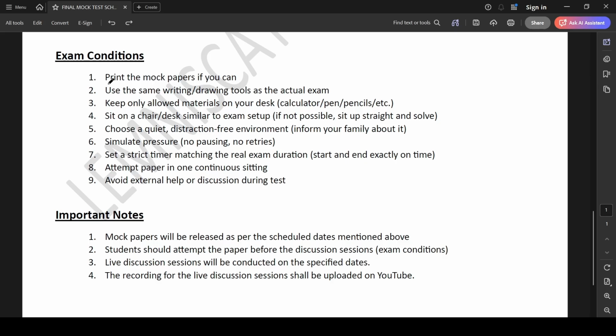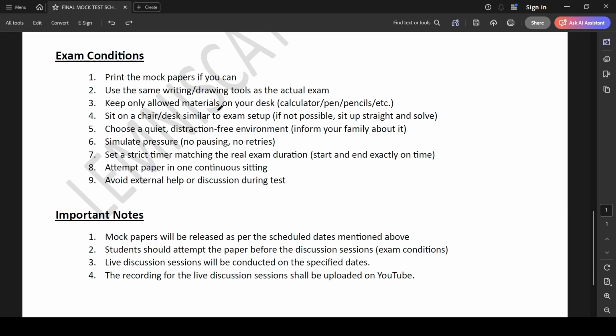Starting from print the mock papers if it's possible for you. If it's not possible, no problem, you can do it online, or maybe you can look into the questions online and then solve it on rough paper. That is also fine, but that is not recommended because that is not simulating the exam conditions. So that is the first thing. If it's possible, print the mock papers. The second thing is use the same writing or drawing tool as the actual examination.